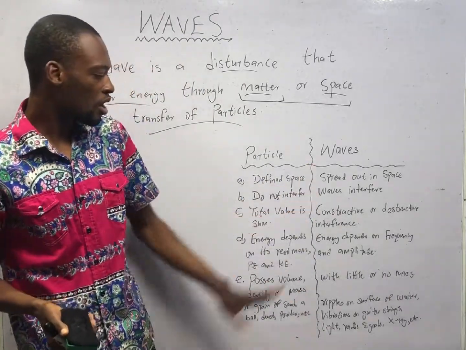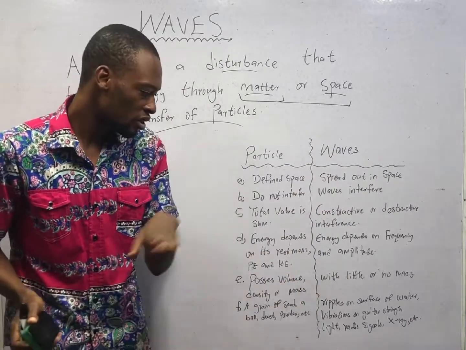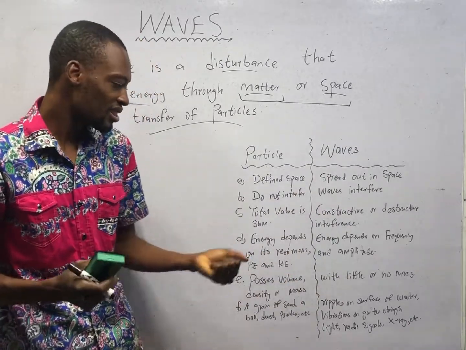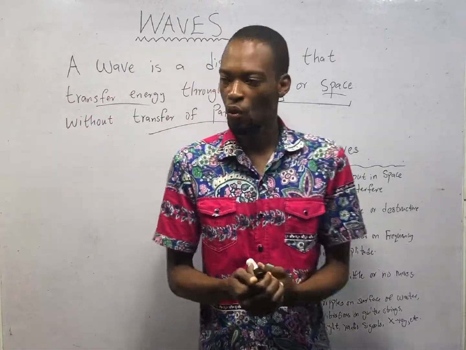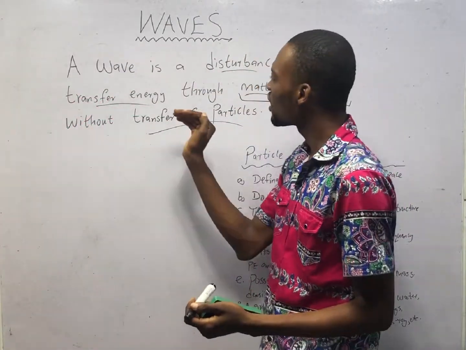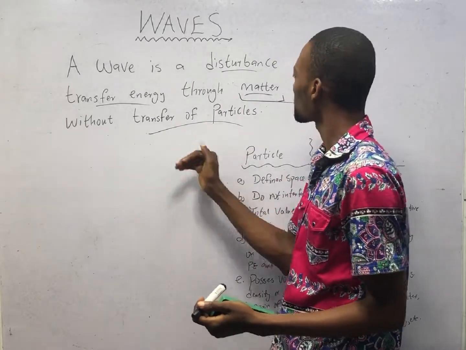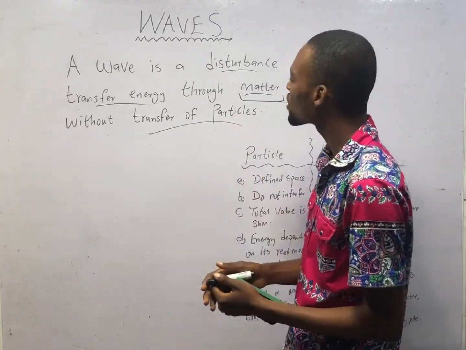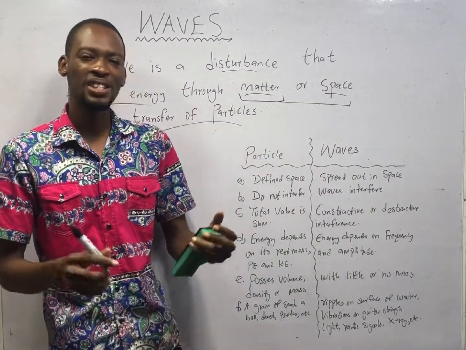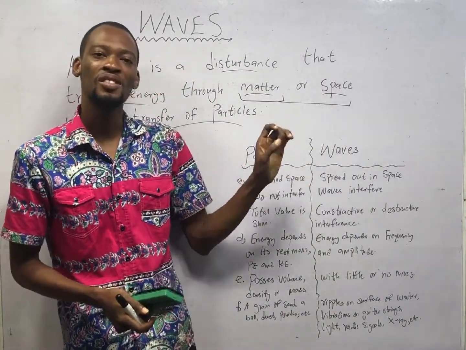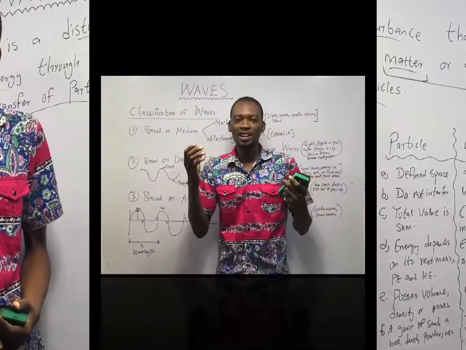Meanwhile, for waves: ripples on the surface of water, vibration on strings, light waves, radio signals, and X-rays. These are waves. And don't forget, a wave is a disturbance that transfers energy through matter or space without transfer of particles. This takes us to classification of waves.